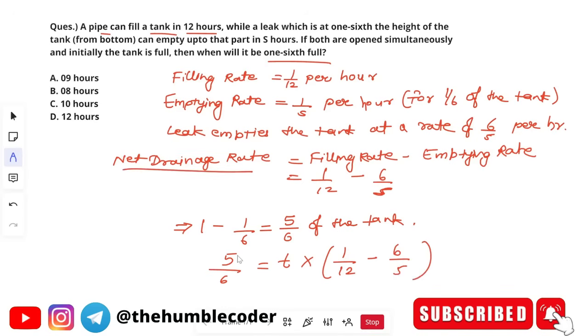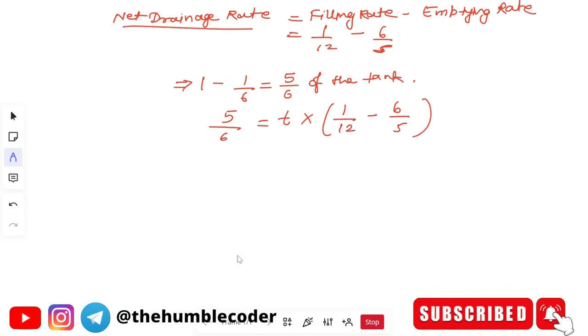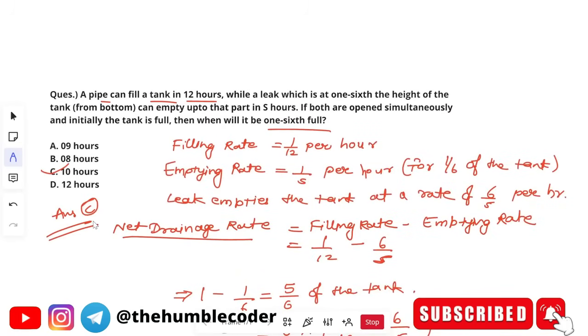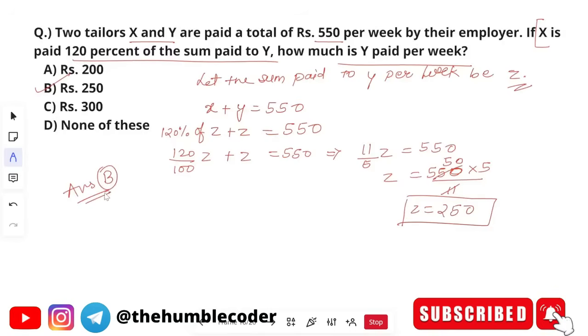So we have found out how much water needs to be drained out. That is why we have formed this equation, and when we solve it, we will get the value of T as 10 hours. I'm not solving it completely, but if you solve this equation, you will get 10 hours. So the correct answer for this question is option C, that is 10 hours. Hope you have understood it. Let's move on to the next question. If you have any doubts, you can ask in the comment section.